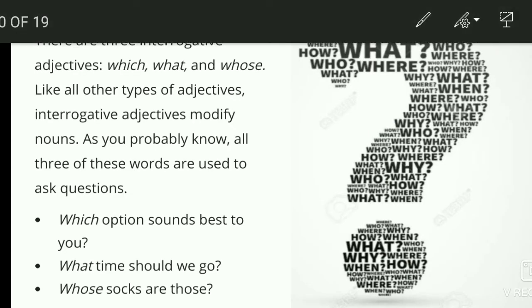And after that, the interrogative adjectives. Interrogative adjectives are used for question sentences. Which, what and whose are the examples. Like all other types of adjectives, interrogative adjectives modify nouns. As you probably know, all three of these words are used to ask questions. Which option sounds best to you? What time should we go? Whose socks are those? These are the examples.